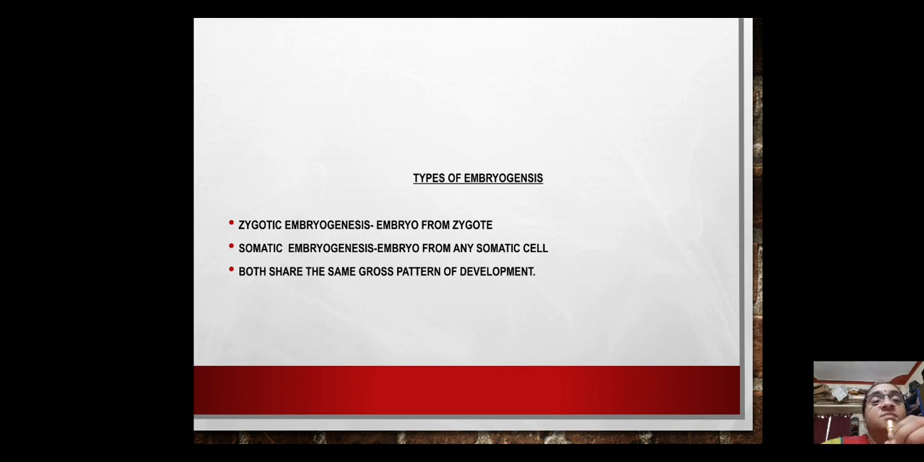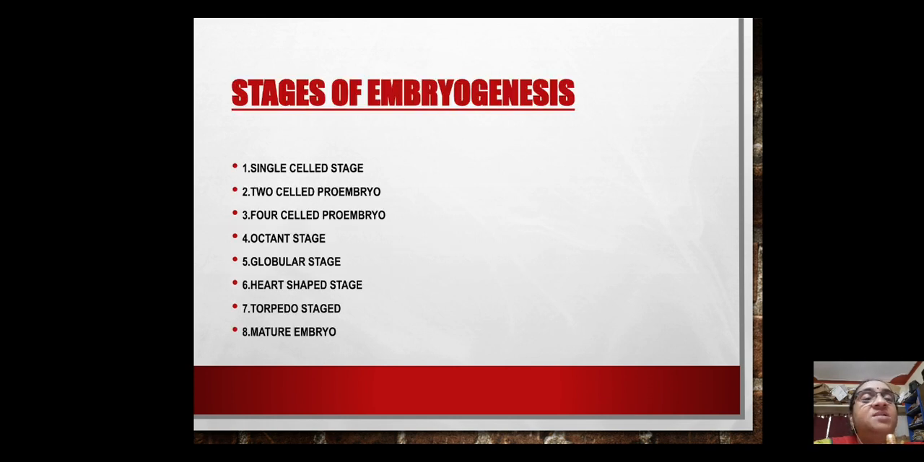Now, types of embryogenesis. Zygotic embryogenesis means the zygote is developing into an embryo. Somatic embryogenesis means other cells, maybe nucellar cells or antipodals or anything. In fact, virtually any cell of the embryo sac or any other cell of the ovule is developing into an embryo. Okay, and both of these different types of embryos share the same pattern of development.